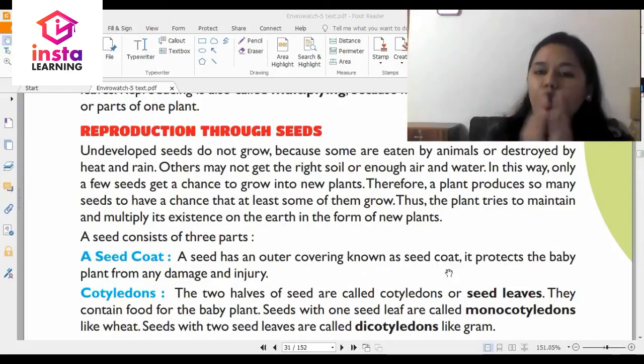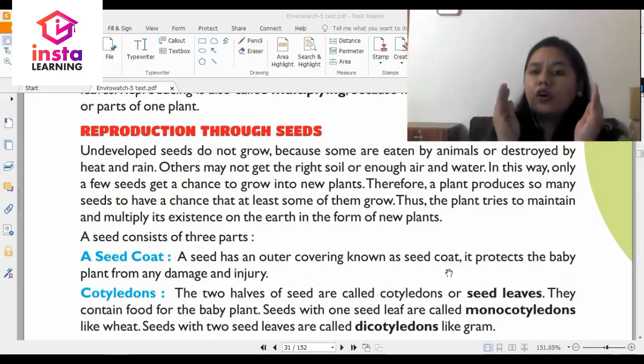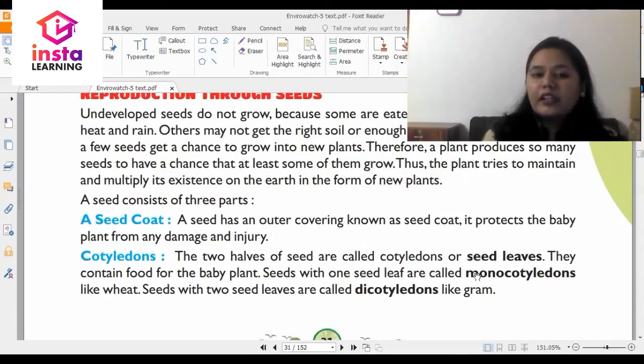They contain food for the baby plant. Seeds with 1 seed leaf are called monocotyledons, and the seeds which have 2 leaves are called dicotyledons, like gram.